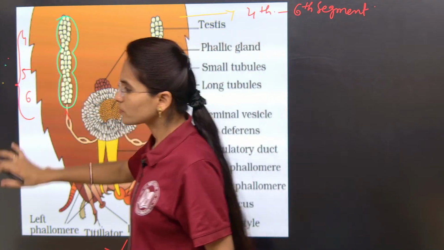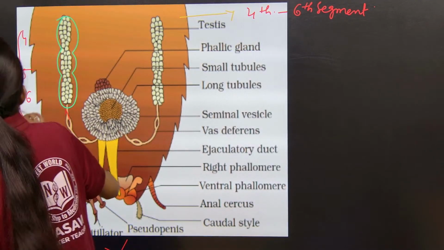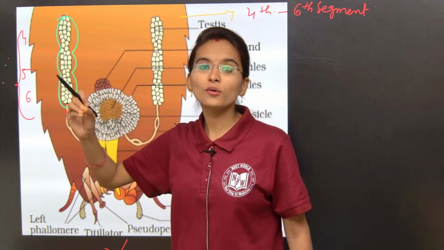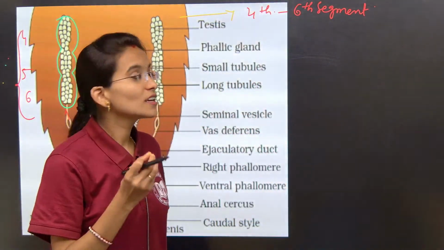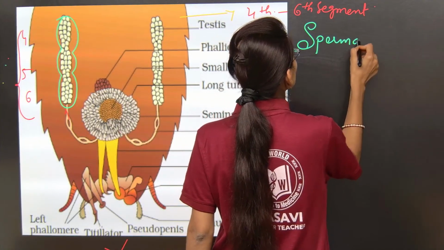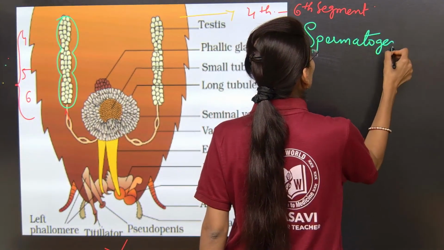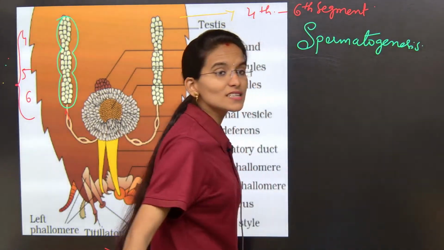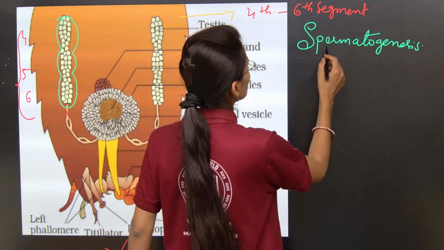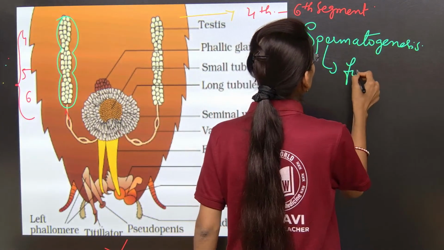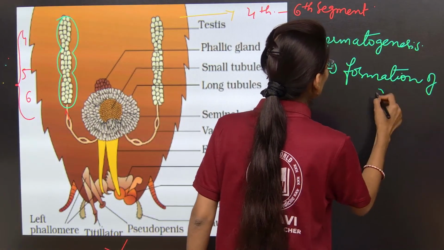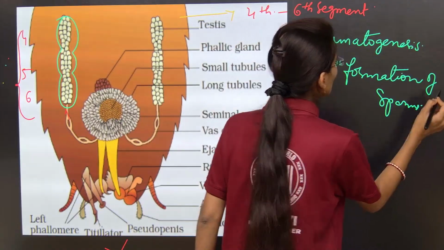These trilobed testes are involved in the process of spermatogenesis. What, my dear students? Spermatogenesis. Spermatogenesis is nothing but the process of formation of sperms. Formation of sperms. So clear, my dear students?